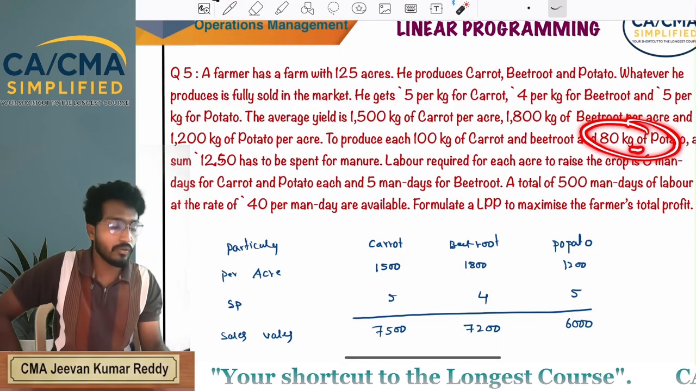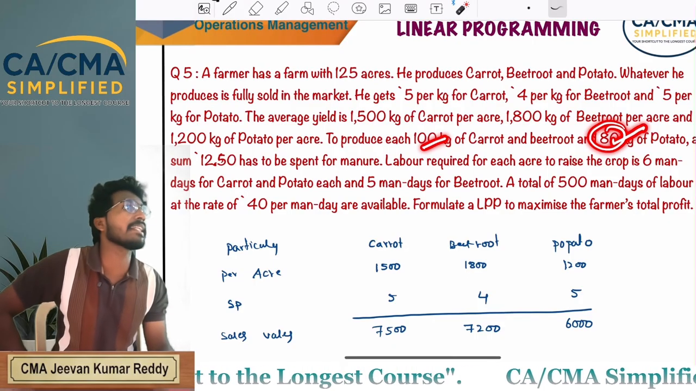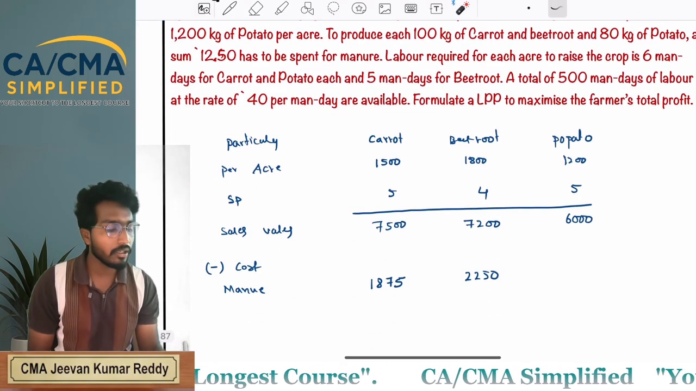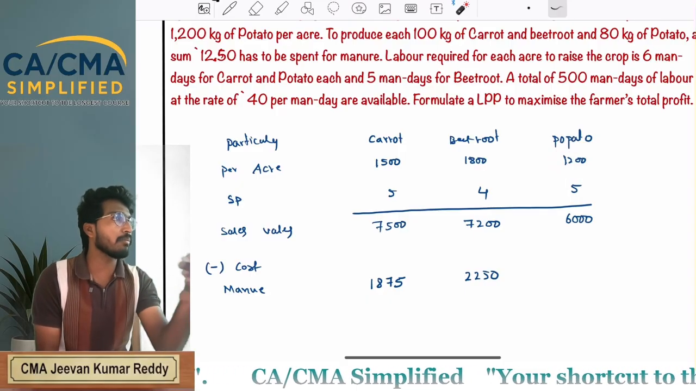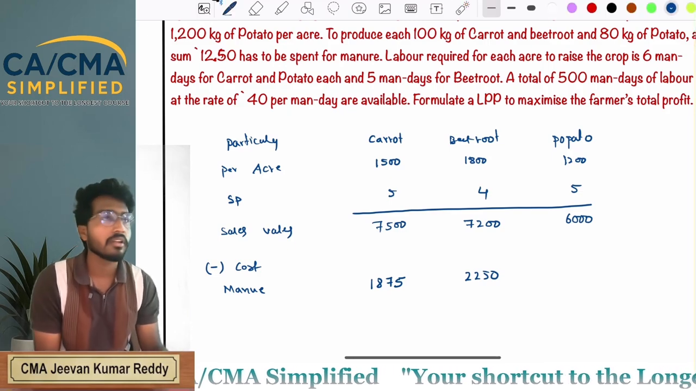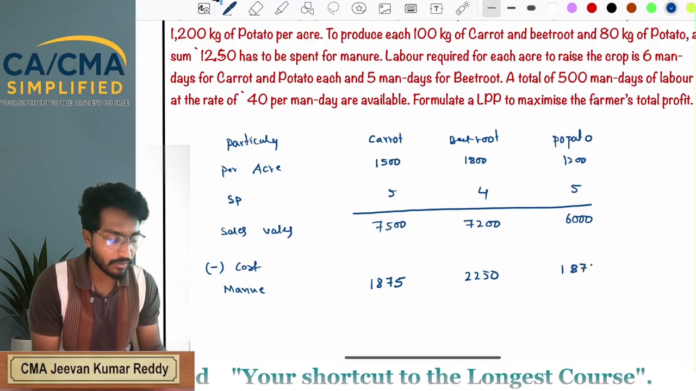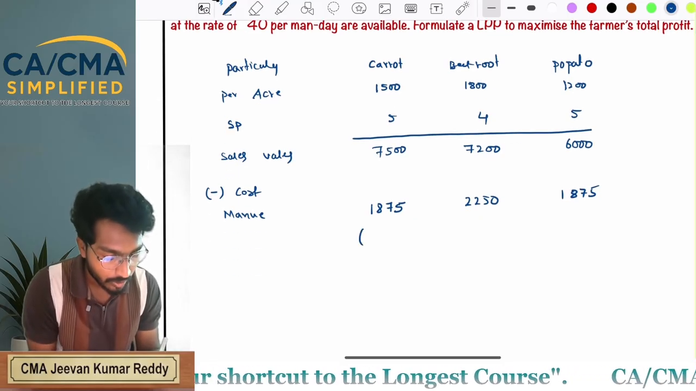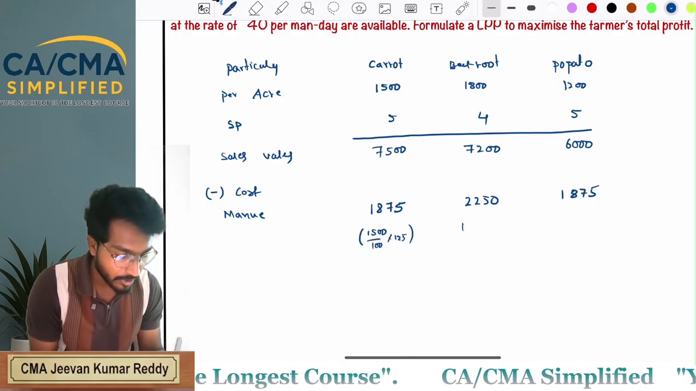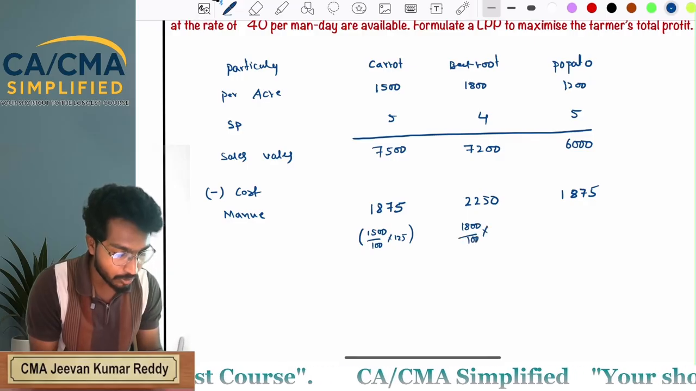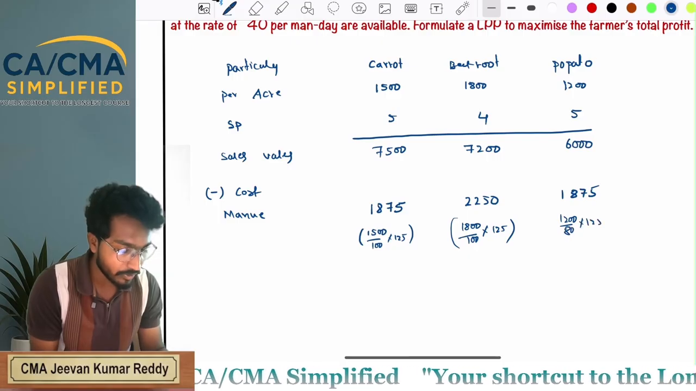Now for potato you are incurring 125, not for 100 kgs, you are incurring for 80 kgs. Now how many kgs you are getting from per acre? 1200. 1200 divided by 80 into 125, how much? 1875. How you got this? 1500 divided by 100 into 125. 1800 divided by 100 into 125. Next 1200 divided by 80 into 125. Now,